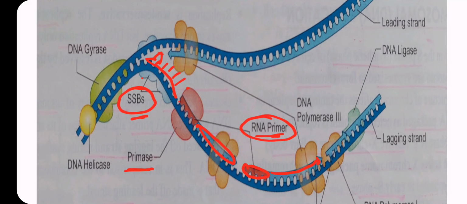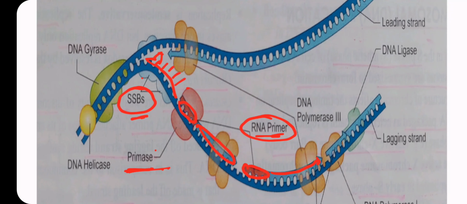Here the RNA primer initiates replication and Okazaki fragments form during the replication, and these fragments are joined by DNA ligase. Ligase works to seal one to another.